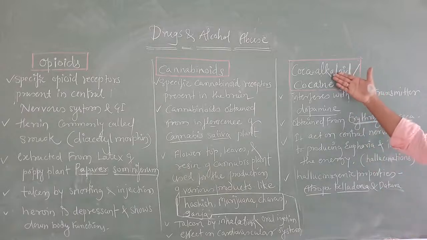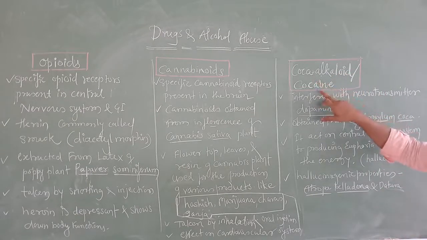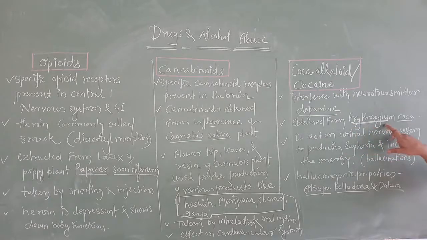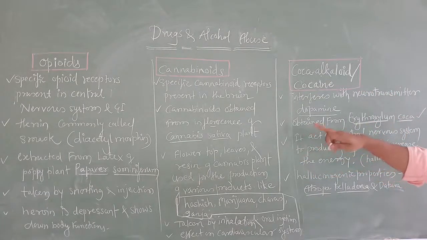Next, coca alkaloid or cocaine is obtained from Erythroxylum coca. Erythroxylum coca is the name of the plant from which cocaine is obtained. The plant for opioids is Papaver somniferum, and for cannabinoids it is Cannabis sativa. These are all very important for 1 mark questions. They may ask from which plant cannabinoids are obtained, name the plant from which opioids are obtained, or name the plant from which cocaine is obtained. Understood? These are all very important for 1 mark and 3 mark questions.